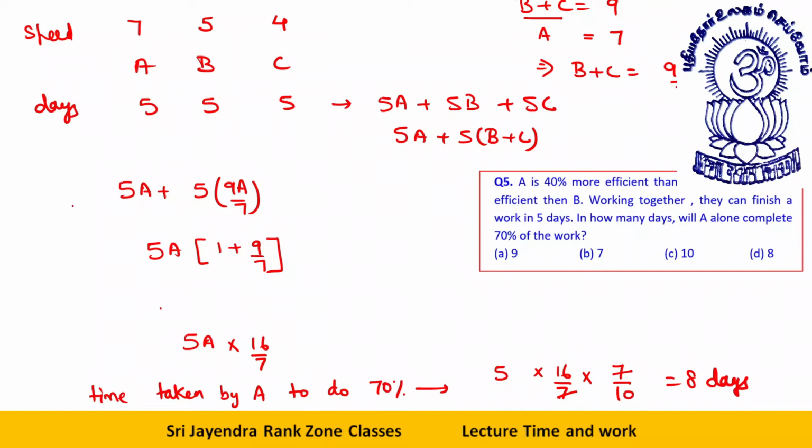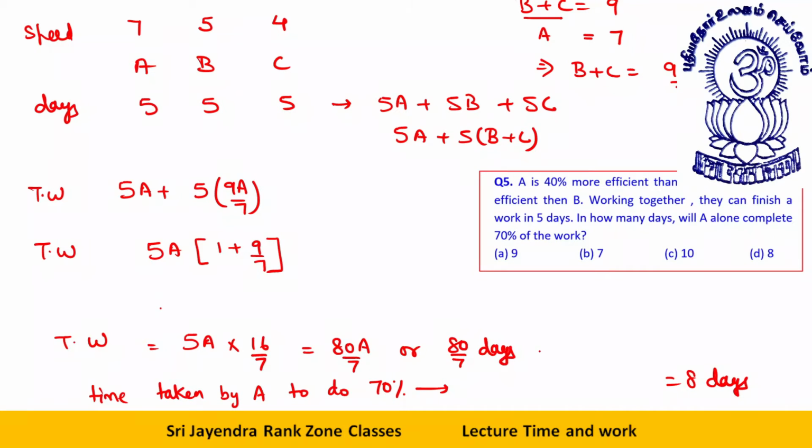Getting this one? What is actually happening here is in terms of A. This is total work, this is again total work, again total work. Let me write it. I'm just simplifying it right now. So total work is equal to 80A by 7, or 80 by 7 days of A. Time taken by A to do 70% will be 70 by 100 into 80 by 7. That will give you 8 days.